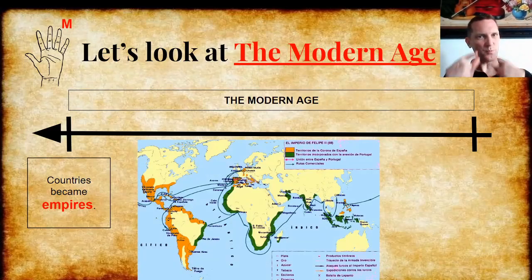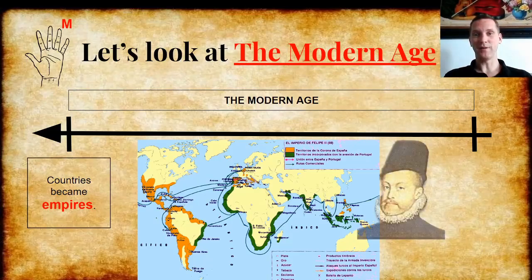Spain was not just one country. Look at the colors on this map. Can you see the yellow-brown color? Spain had control of big parts of North America, of South America, other parts of Europe, and even parts of Asia. And the green color was under the control of Portugal, which was also part of the Spanish Empire when this man was king. His name was Philip II.